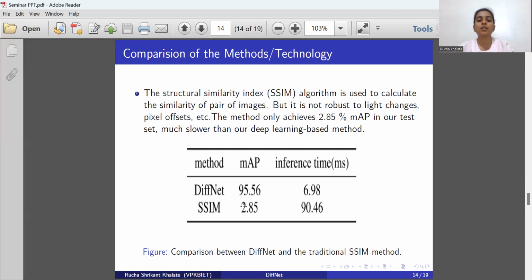So in this table, we can see the MAP of SSIM is 2.85, which is very low compared to the MAP of our DiffNet, which is 95.56%. And the inference time of the SSIM method is very large compared to the inference time of our DiffNet method. From this, we can say that our DiffNet is working better than the SSIM method.